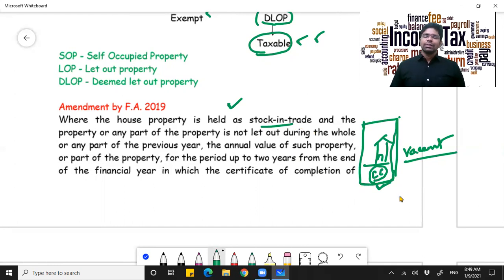When you construct a particular house and you receive your completion certificate, if it is vacant for a period of 2 years after receiving the completion certificate, then you can claim the taxable value as nil, and it is not treated as deemed let out. That is what your amendment is telling you.